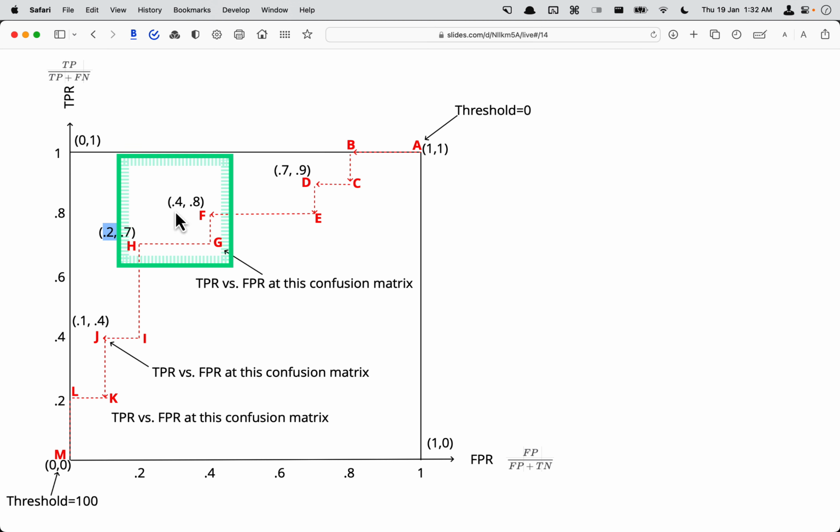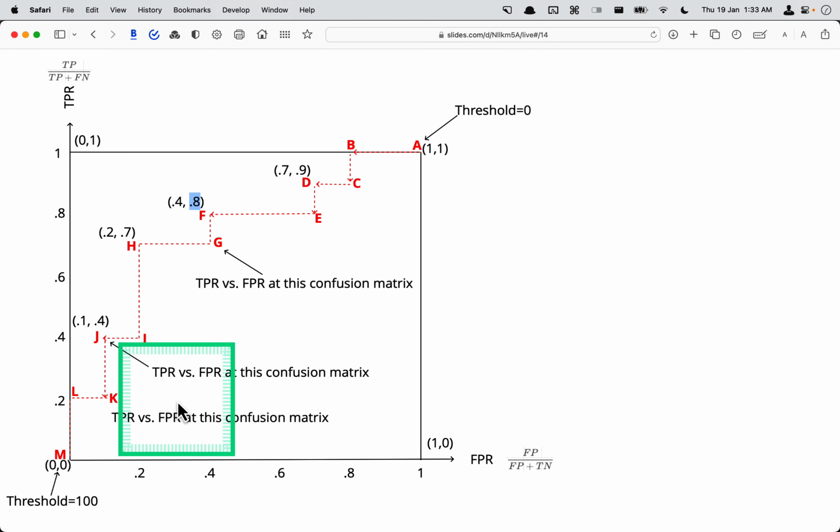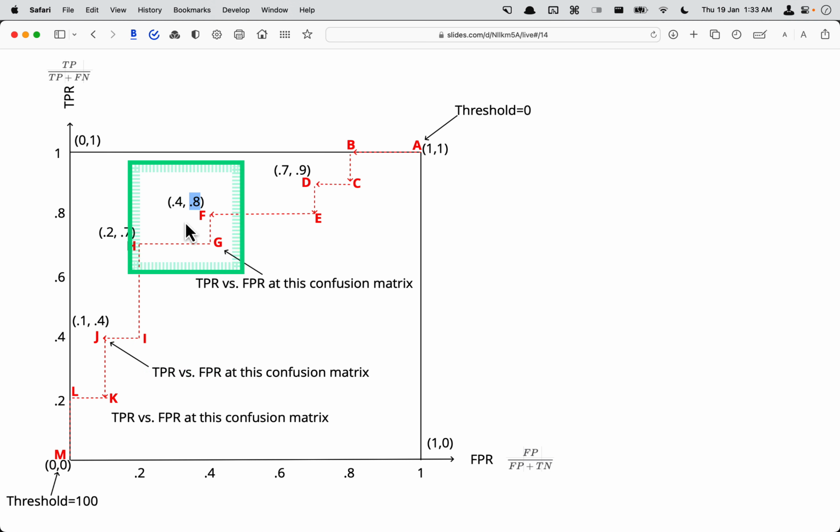These two points are ideal points in this case. For this one, the false positive rate is 0.4. It has gone from 0.2 to 0.4, which is worse, but from 0.7 to 0.8 it has improved the true positive rate because we have gone up. 0.7 to 0.8 going up is good, but 0.2 to 0.4 going up is bad because it's the false positive rate.